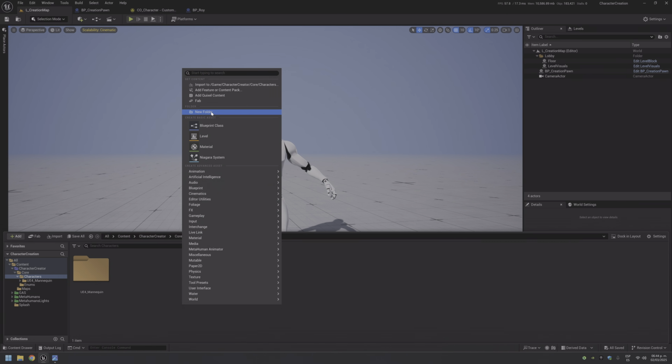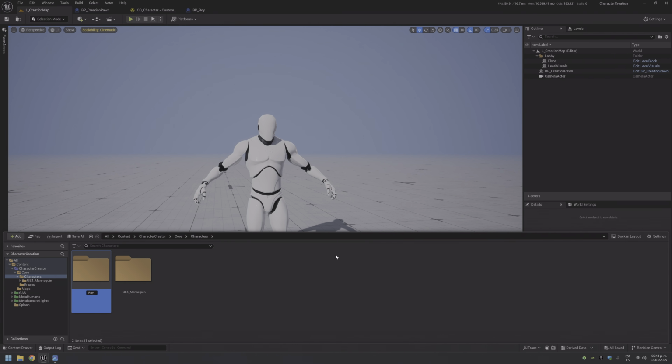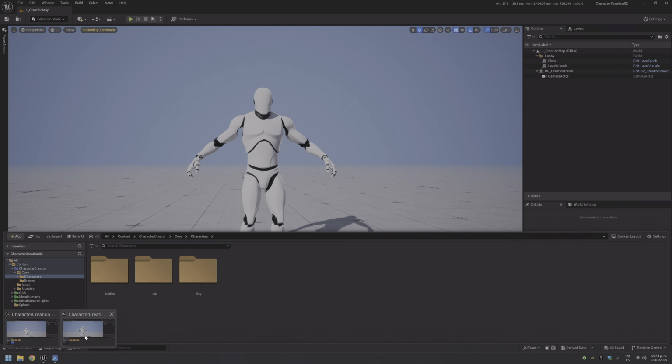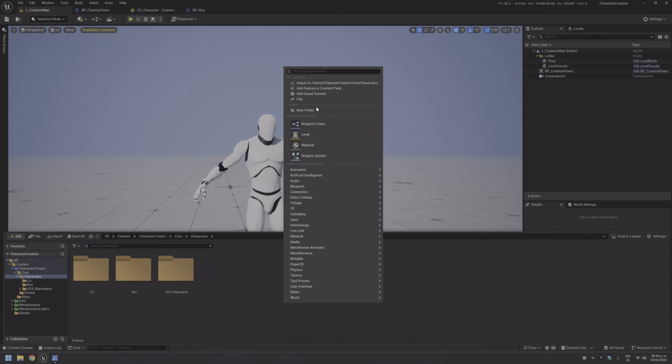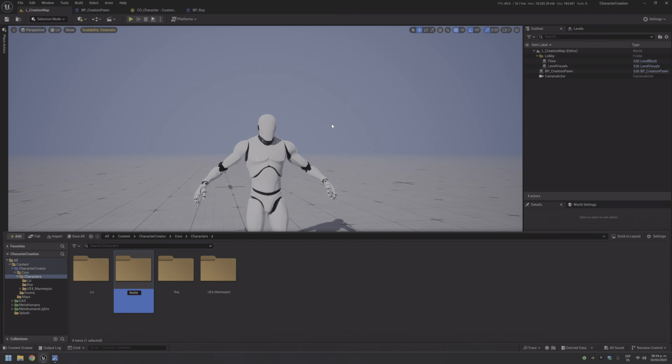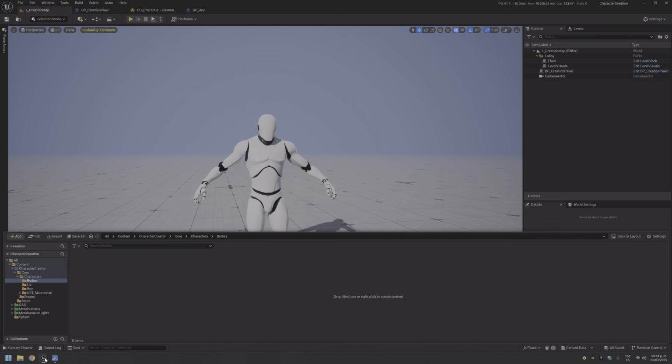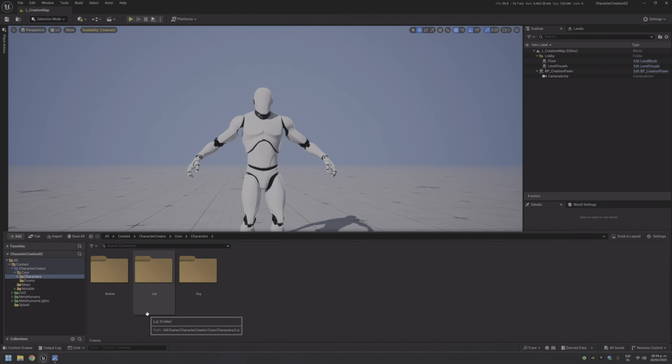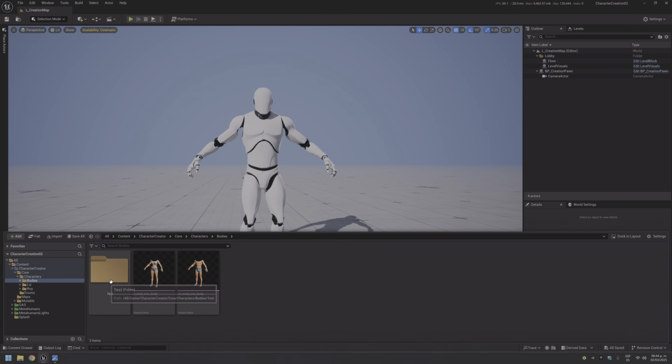So let's start with bodies. Yes, bodies, because later we will swap faces or heads, so we have more than one MetaHuman character, but we will use the same body. Okay, that's the magic of MetaHuman Mutable.